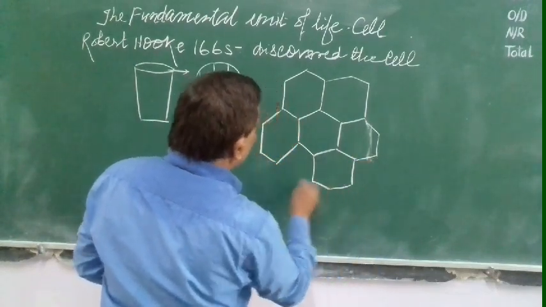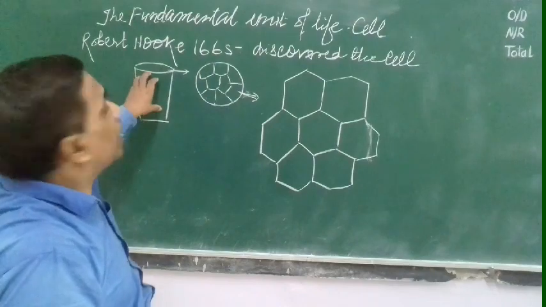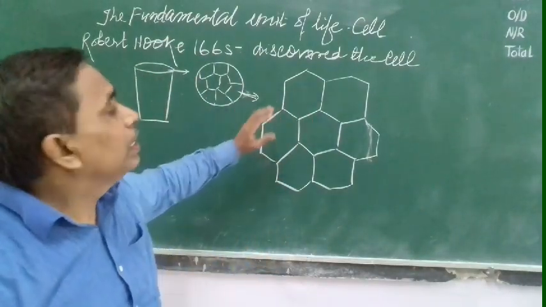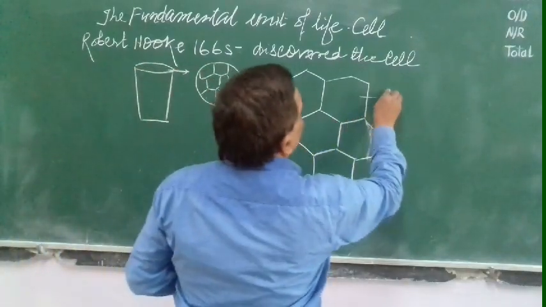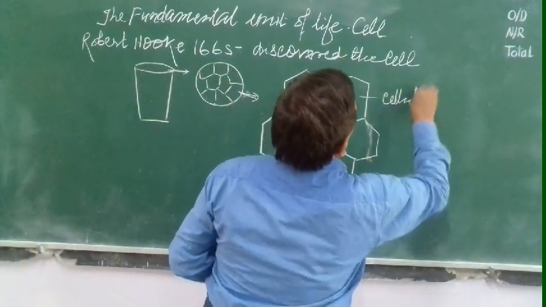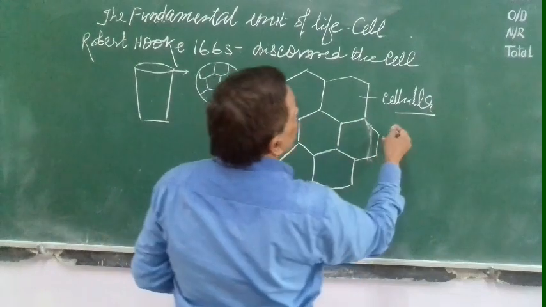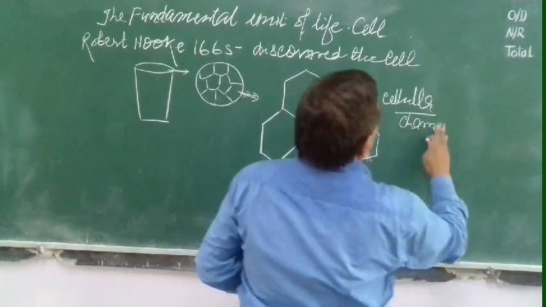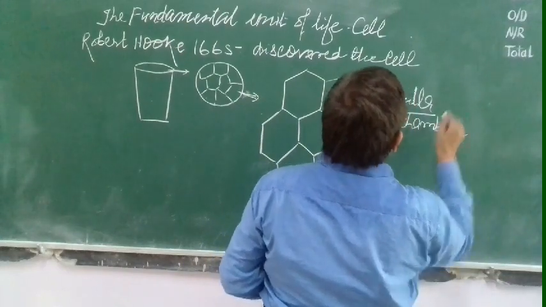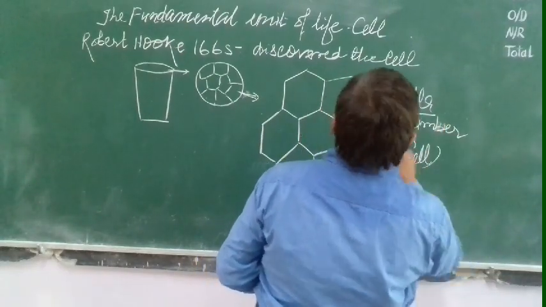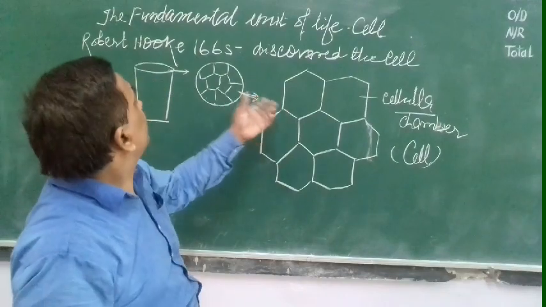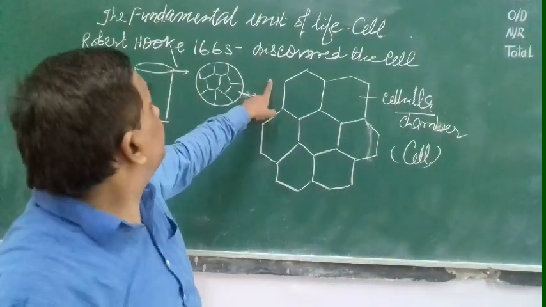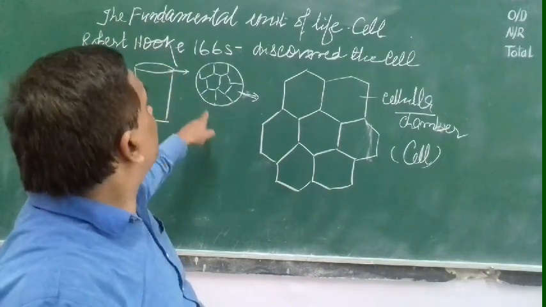These chambers are empty because this cork was dead. The cell is not living, so these chambers are empty. And he called this chamber cellula. Cellula means chamber, and he called it cell. So he observed a dead cell. Robert Hooke discovered a dead cell from the slice of cork.